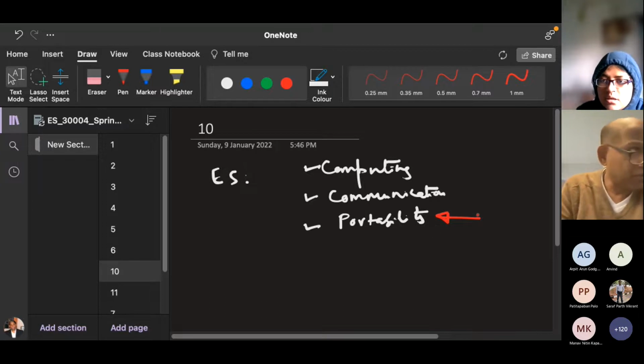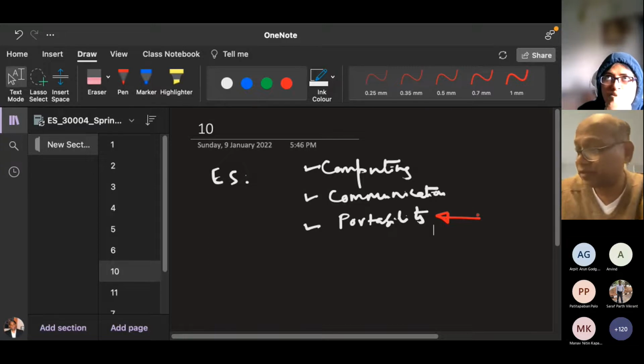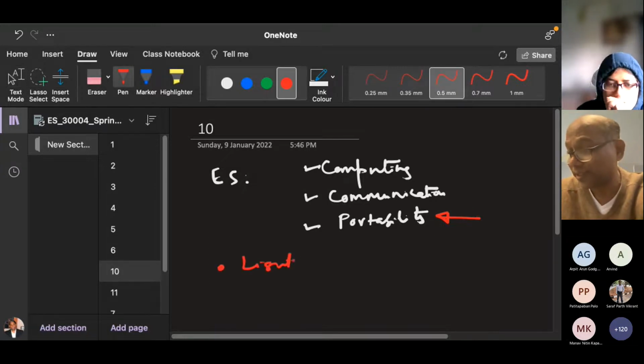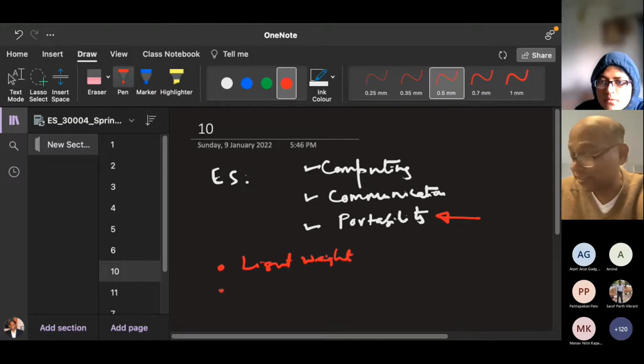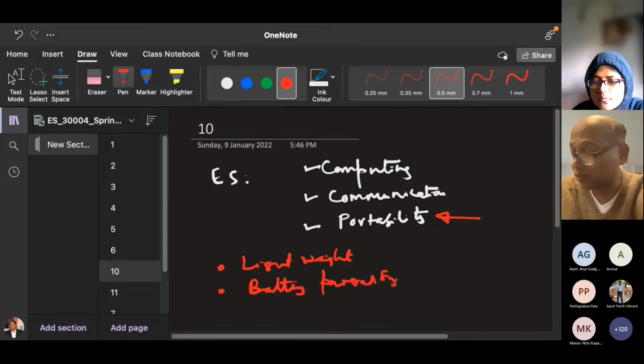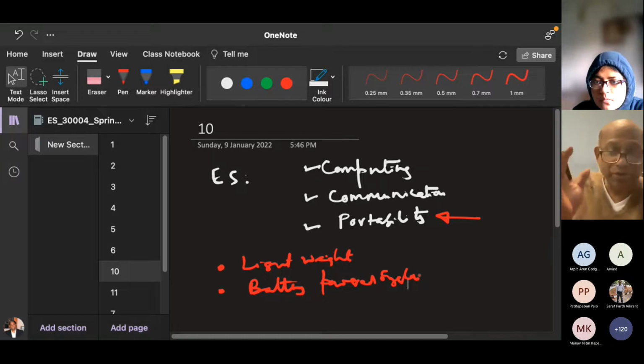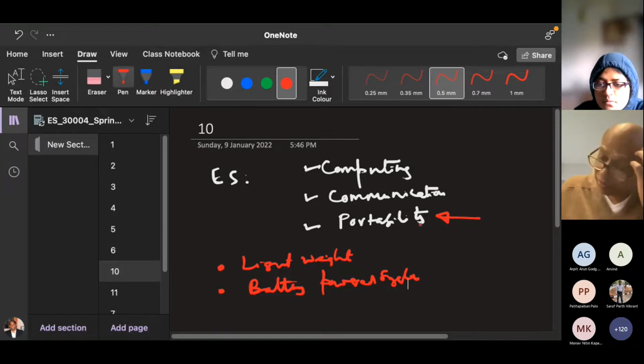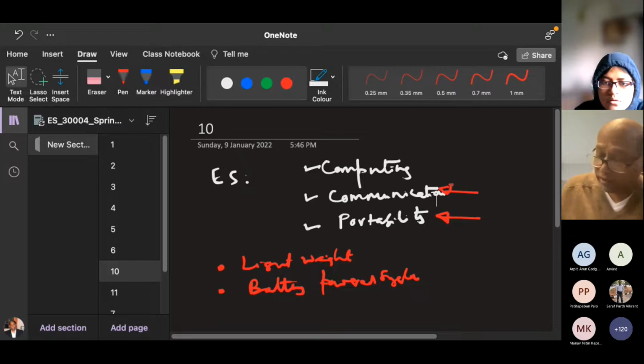So what is the major problem with portability? Suppose your TV is a portable TV. What should be done so that it is portable? Number one, it should be lightweight, right? If your cell phone were, let's say, 5 kg, it would not be lightweight. Second, it should be self-powered. So it is a battery-powered system, mostly. That is portability. That means the power should be on board. So this makes portability. And communication, it should communicate.